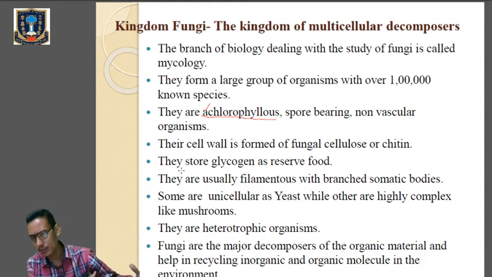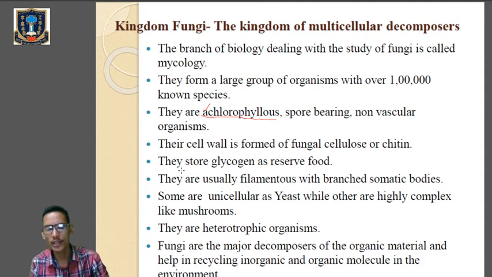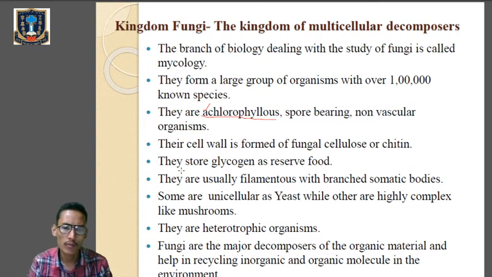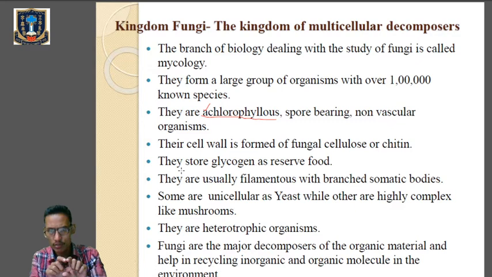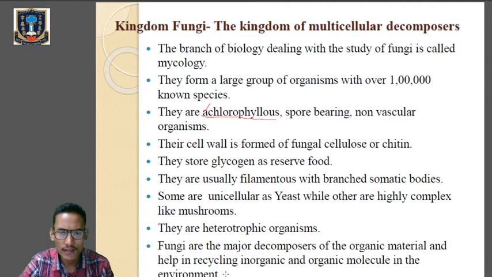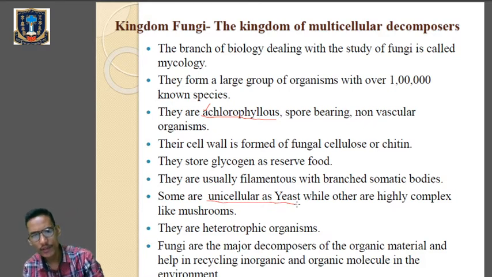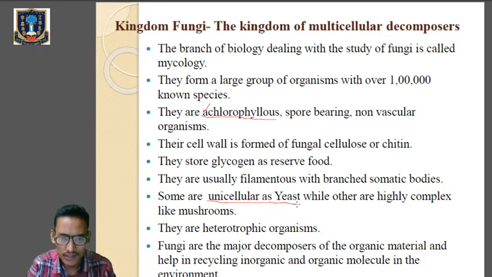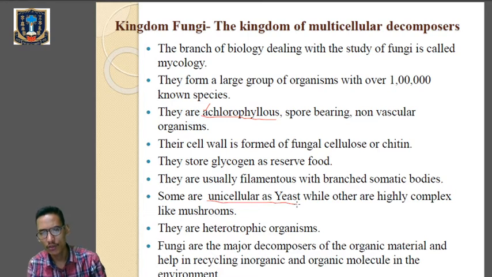In case of plants it will be starch, right? But in case of fungi, the reserve food material will be in the form of glycogen. They are filamentous. Their body is composed of filaments, which may be branched or unbranched. Most of the fungi are multicellular, but with one exception, we have got one unicellular fungus, and that is yeast. This is the exception of unicellular fungi.